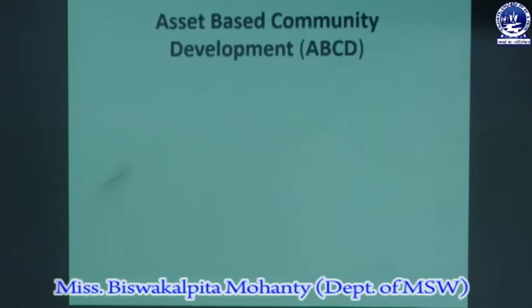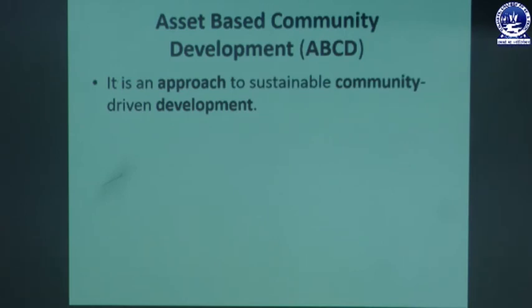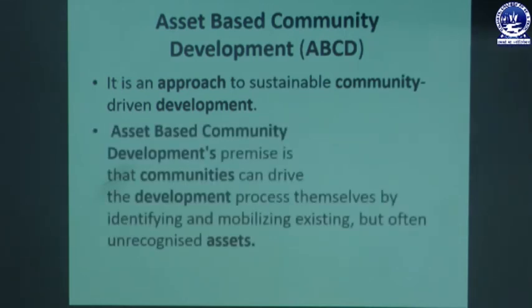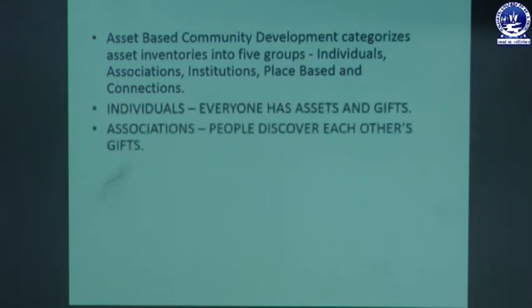Next, we have asset based community development, an approach to sustainable community driven development. Its premise is that communities can drive the development process themselves by identifying and mobilizing existing but often unorganized assets. Asset based community development categorizes asset inventories into 5 groups: individuals, associations, institutions, place based and connections. So what about individuals? Everyone has assets and gifts.